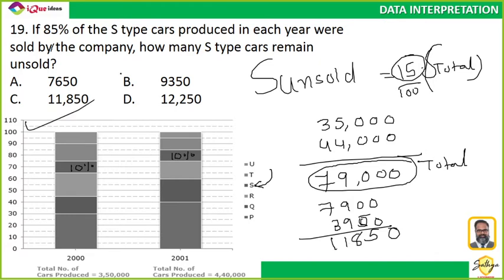The calculation for 15% is 10% plus 5%, so I can calculate it quickly and say my answer is C. Number 11,850. Did everybody get it?